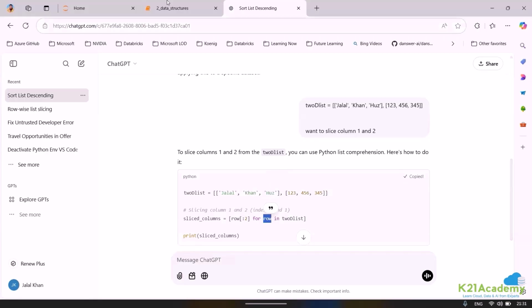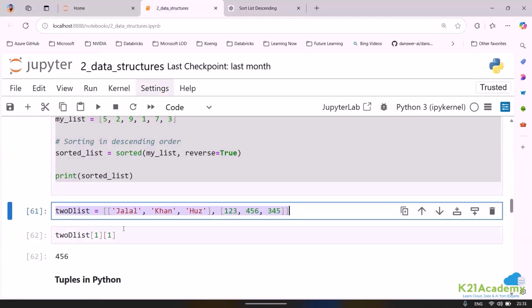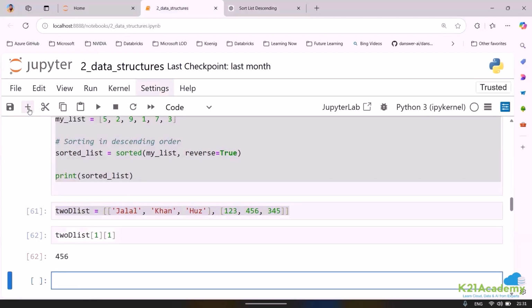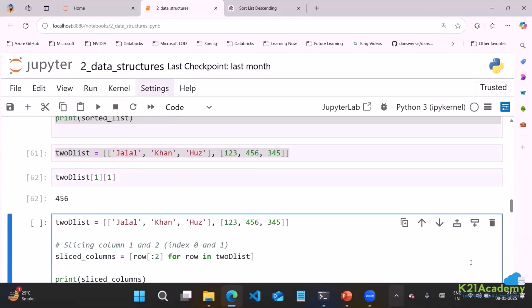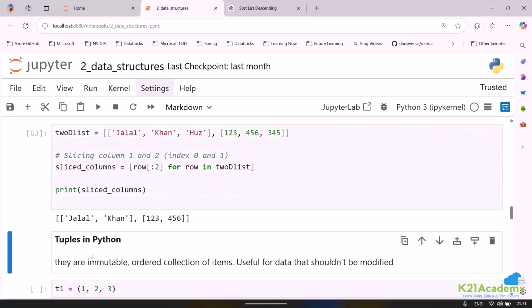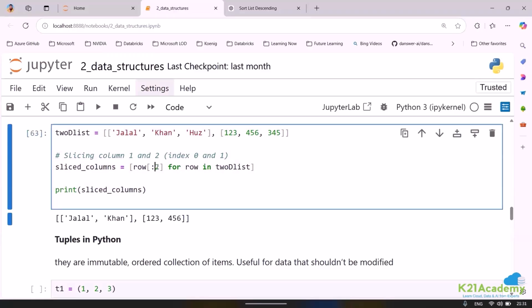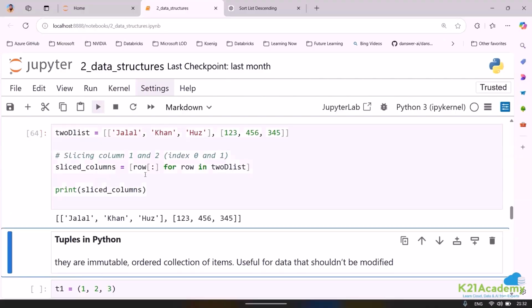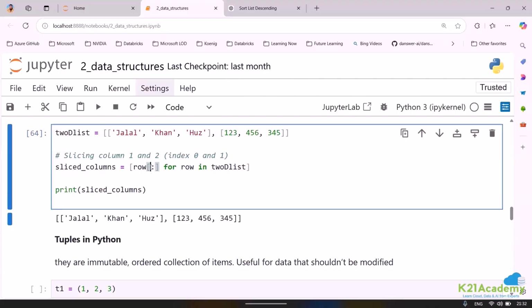So if I copy this, come up here, this is all done. Let me just put it here and explain it this way. So now I have this. Now if I run this part, here you can see I'm able to slice how many columns? I'm able to slice up to the second column. Similarly, if I want to slice everything, I can specify it this way. If I want to slice column number 1 and 2.